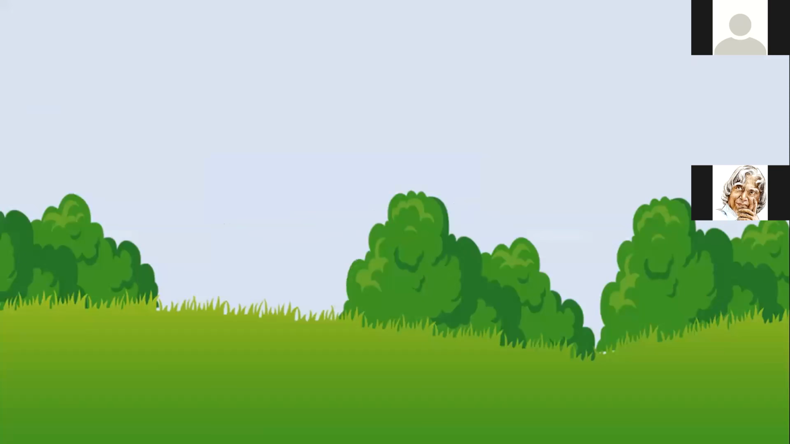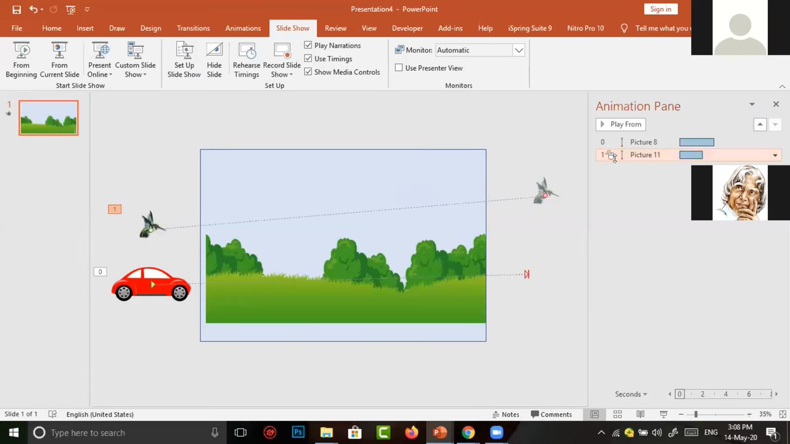The bird has not come. I am clicking any button on my keyboard. Now the bird has come. So here also we have to change the number 1. I click on it, then click on the small arrow. Here start on click, then the second one is start with previous. I click on start with previous.